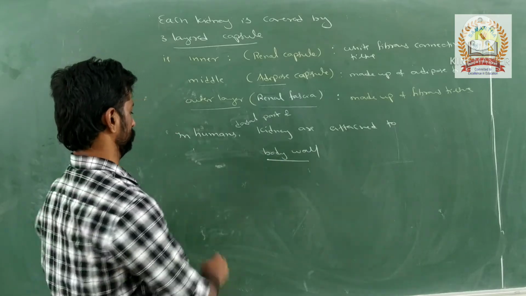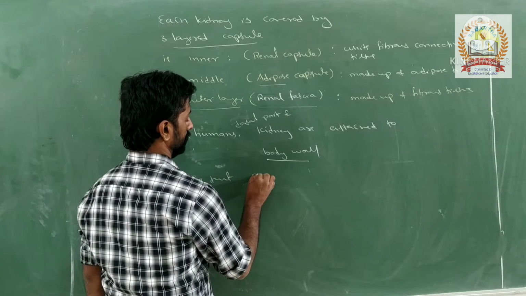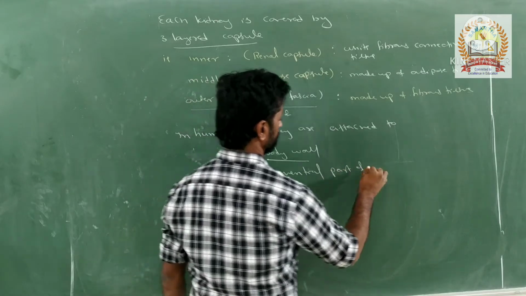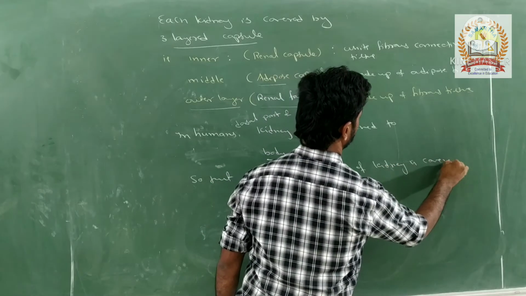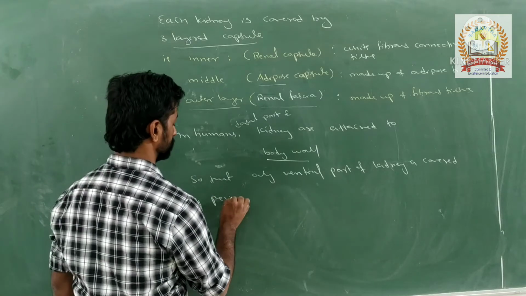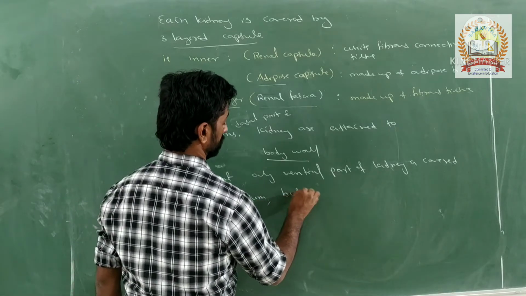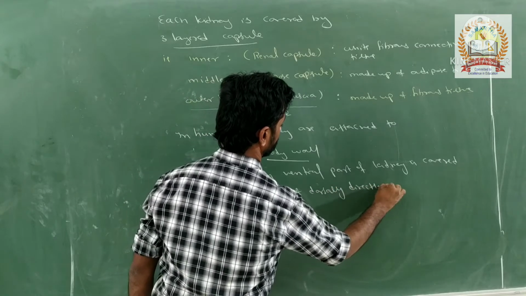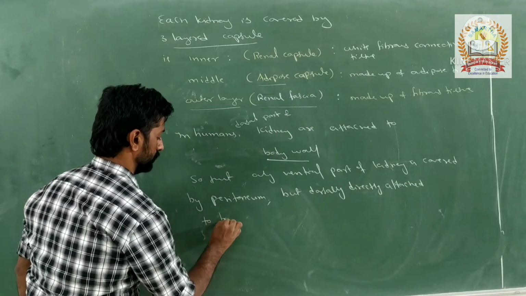Only the ventral part of the kidney is covered by the outer covering, which is called the peritoneum, but dorsally it is directly attached to the body wall.